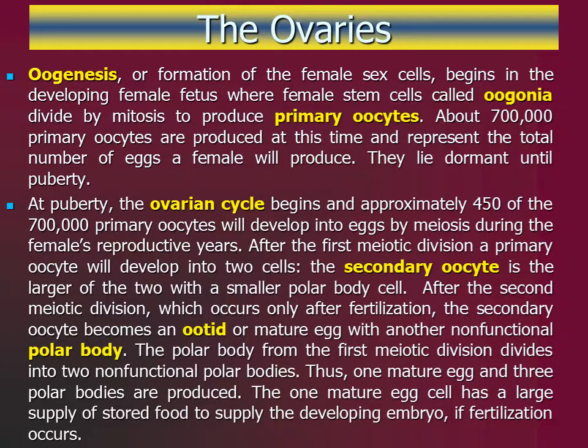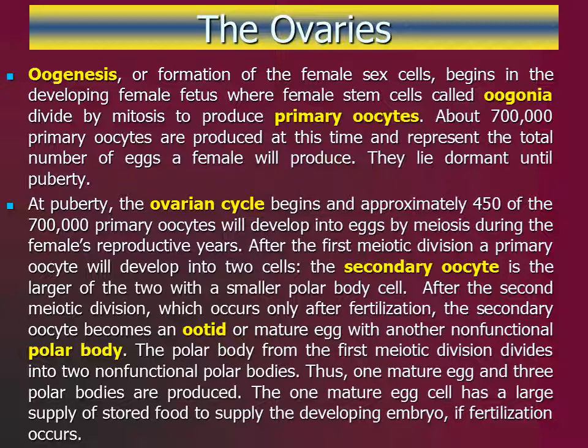At puberty, the ovarian cycle is stimulated when the anterior pituitary gland secretes follicle-stimulating hormone, FSH. Only a small number of primary follicles will grow and develop, with only one egg being released each month. Only about 450 eggs will be produced from the store of 700,000 primary oocytes through the process of meiosis.